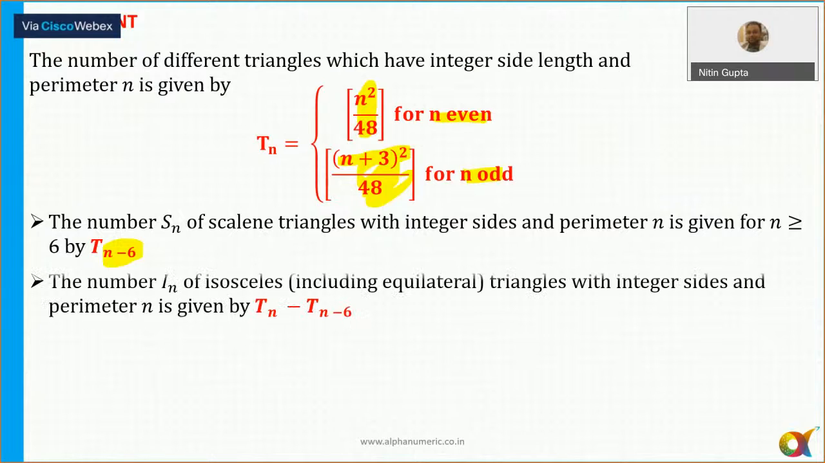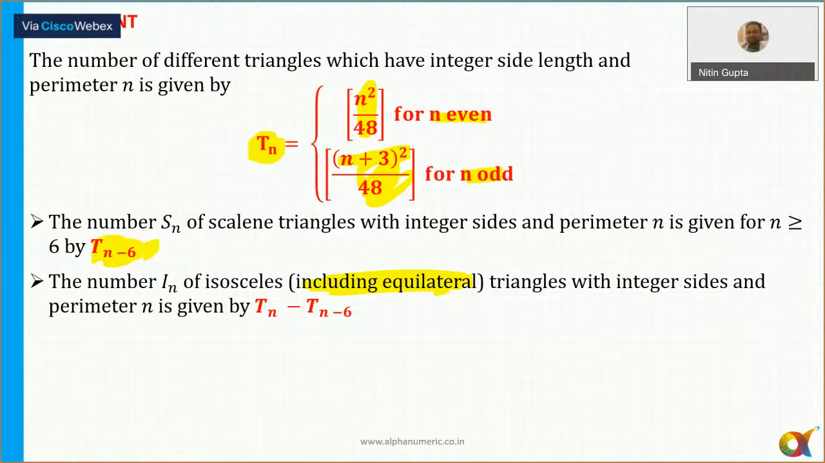Similarly, if I need to find out the number of isosceles triangles, that includes the equilateral if the equilateral triangle exists. In that case, the number of isosceles triangles is always equal to total number of triangles minus total number of scalene triangles. So total number of triangles minus total number of scalene triangles will give me the isosceles. Now equilateral will only happen if the perimeter is a multiple of 3.